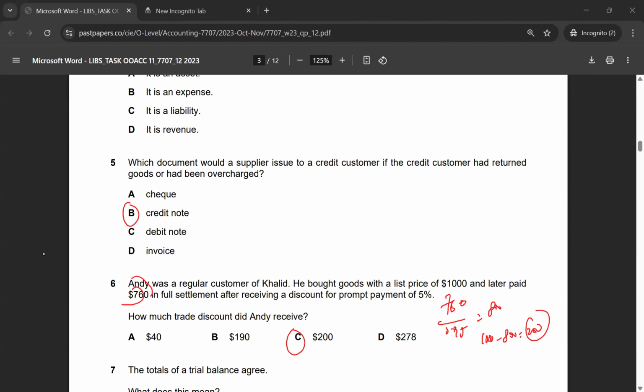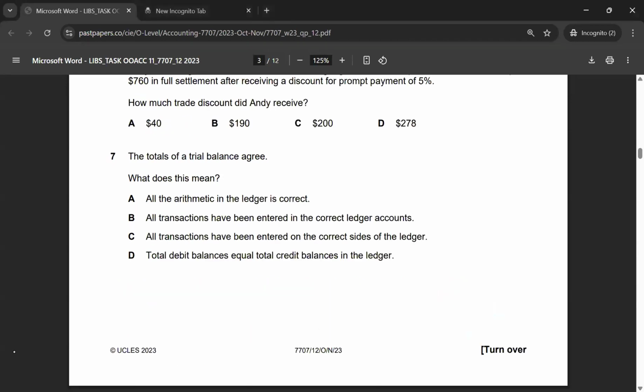Let's look at multiple choice 7. So multiple choice 7, the totals of the trial balance agree. What does this mean? The correct answer for multiple choice 7 would be option D. Total debit balances equal total credit balances in the ledger, because if the trial balance agrees, that's what it just means. It's a simple definition here, a fairly easy question. Now let's move on to multiple choice 8.